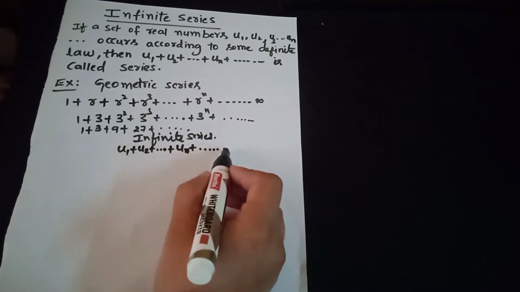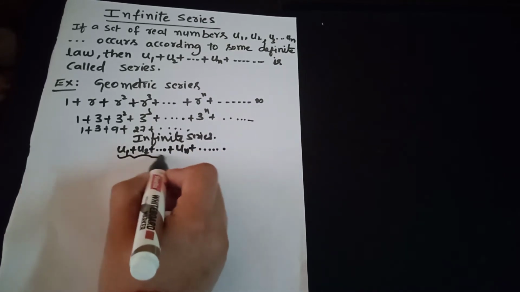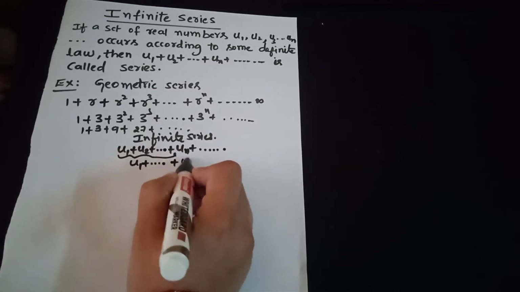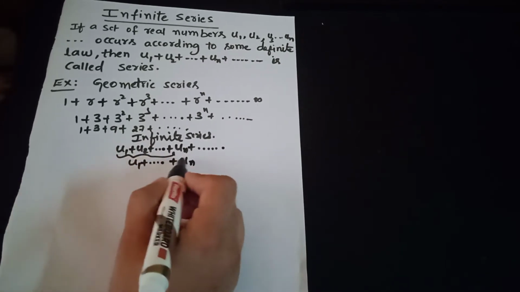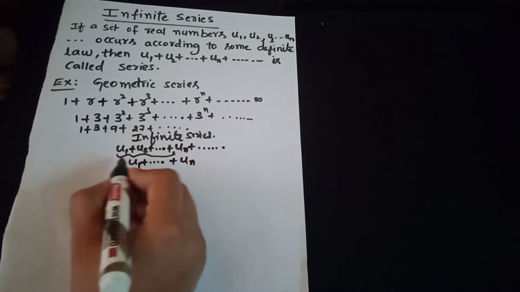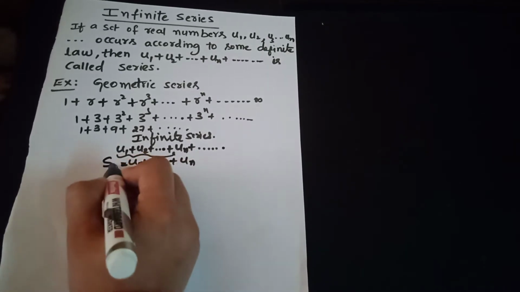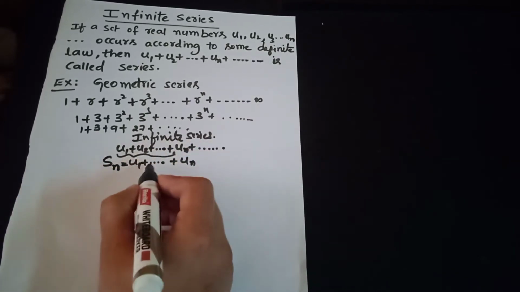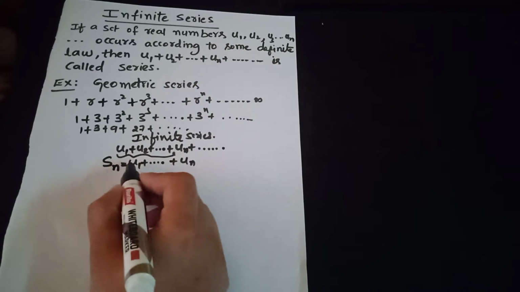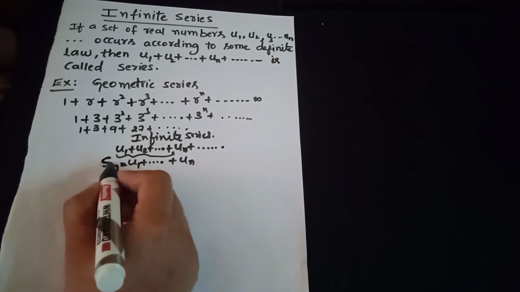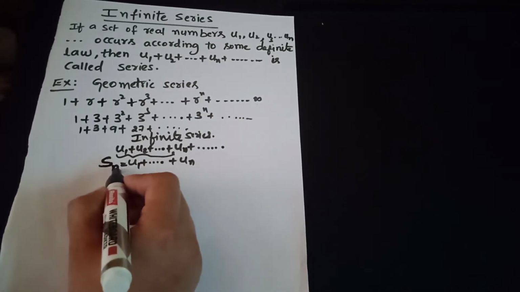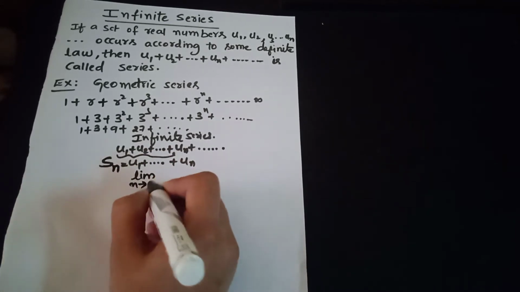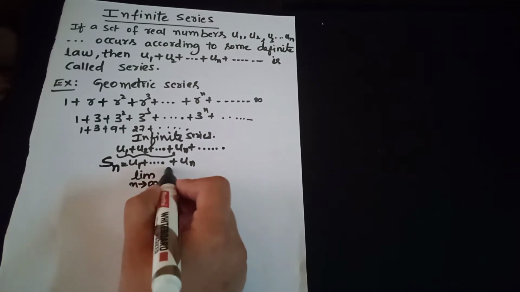In this infinite series, I will take the first n terms, that is u1 plus u2 plus etc. up to un. We will denote this sum of first n terms as Sn, a special letter. We apply the limit n tends to infinity for this Sn.